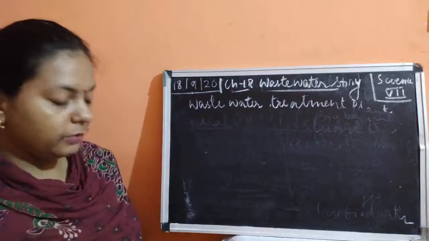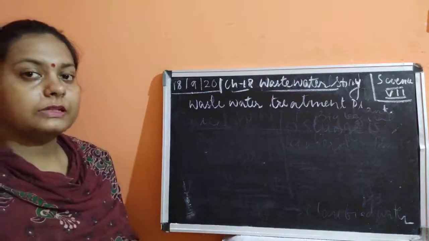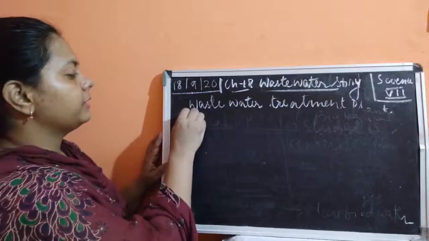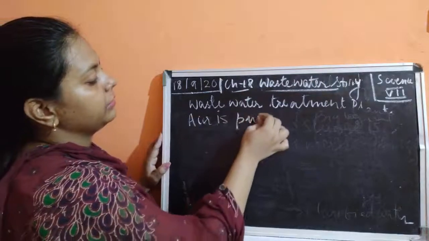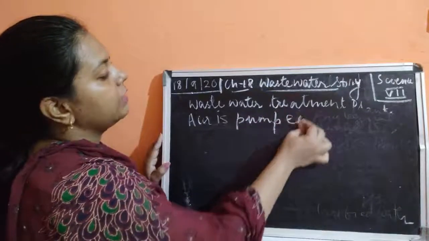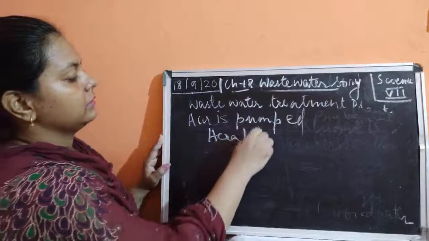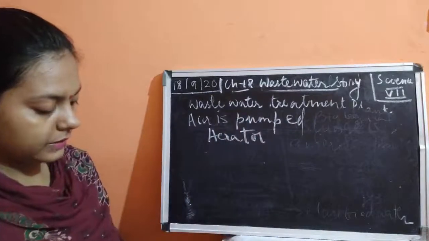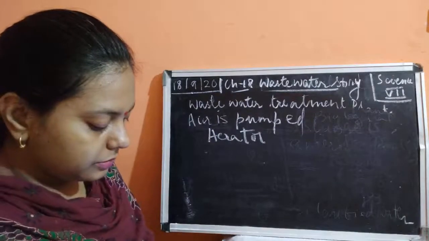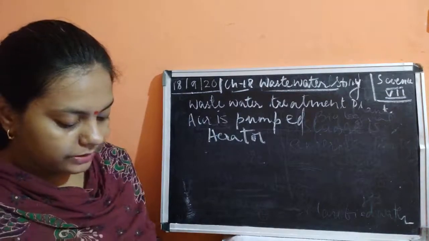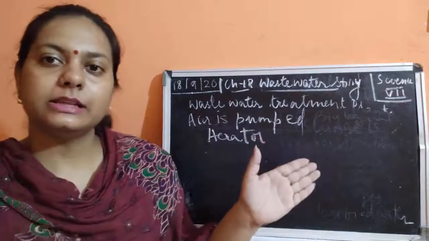Now that clarified water which we obtained after skimming, what happens to it? Air is allowed to pass, air is going to be pumped into it. How is this being pumped? It is done by aerators. We have talked about aerators in the last activity, where air is pumped into clarified water, which helps the aerobic bacteria to grow. Anaerobic condition is placed with the sludge.